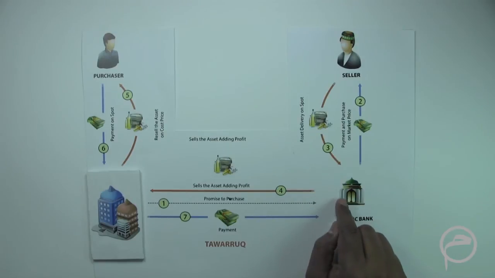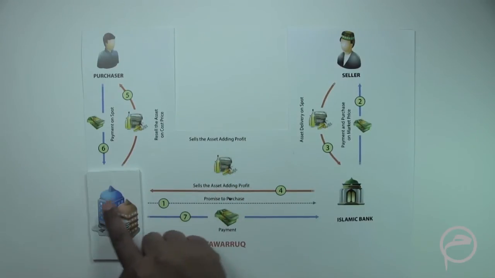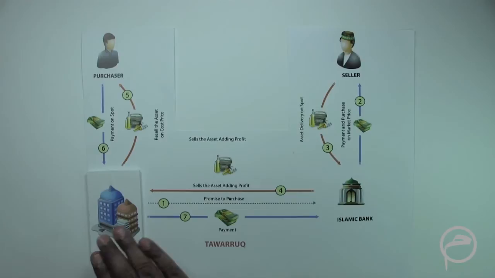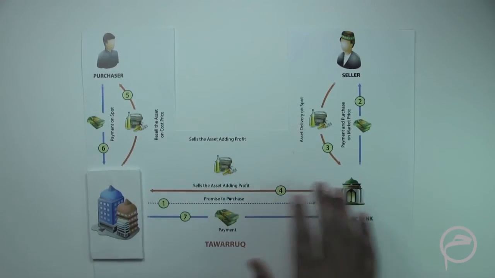So 10.5 would be the sale price of the commodities which is being sold to the company. Now the company, in a murabaha, could agree that this payment would be done over a period of 5 years.